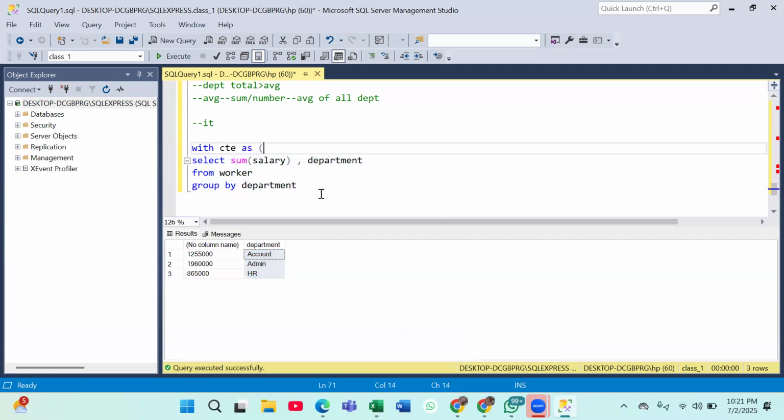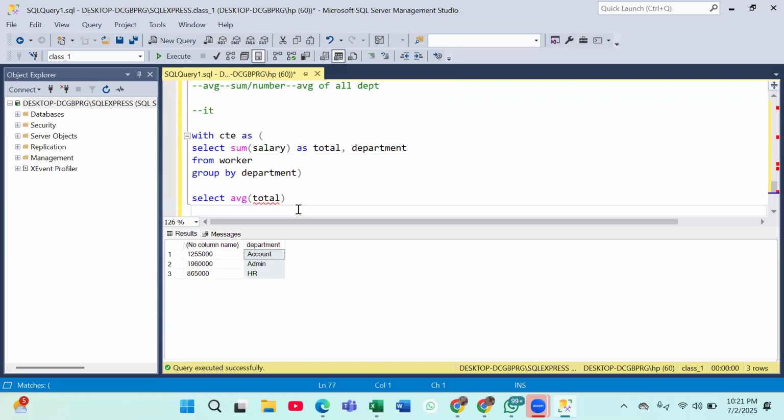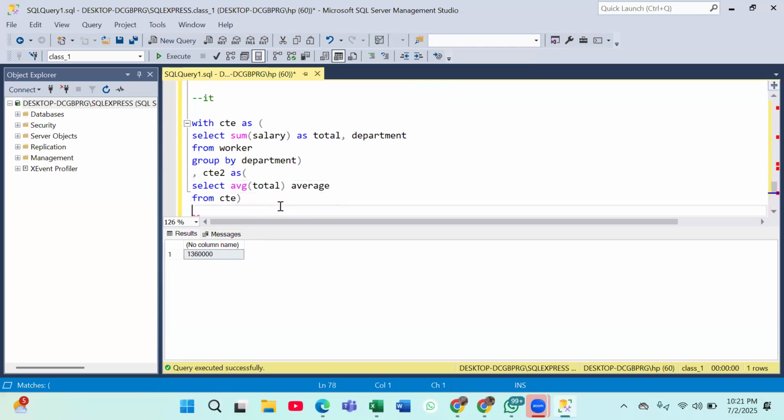Let me show you with CTE, then I'll explain with subquery also. Is this clear? Now with the help of this, I can find out the average also, right? Now my average will be divided by 3, not divided by 15. Is this thing clear with you? From CTE, if I show you, you will get the average also, which is this. I'll just save it in my CTE2 as average alias here. And now I will compare what I want.